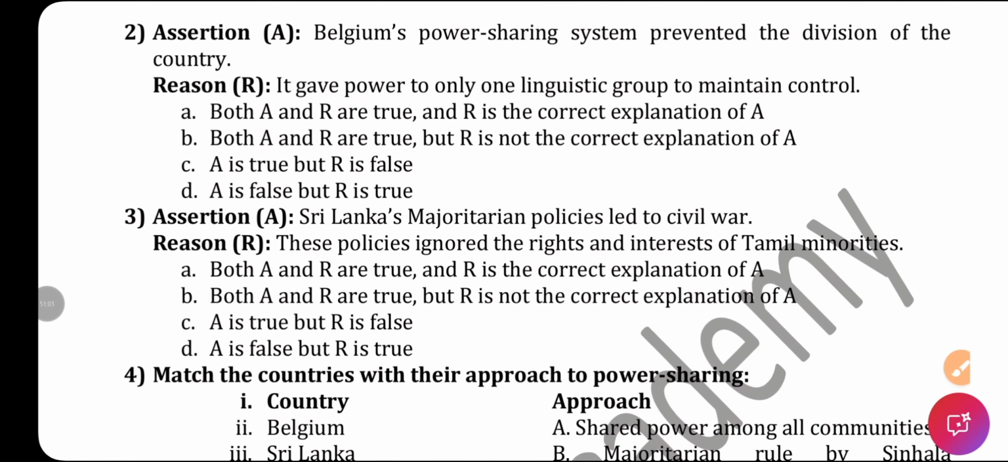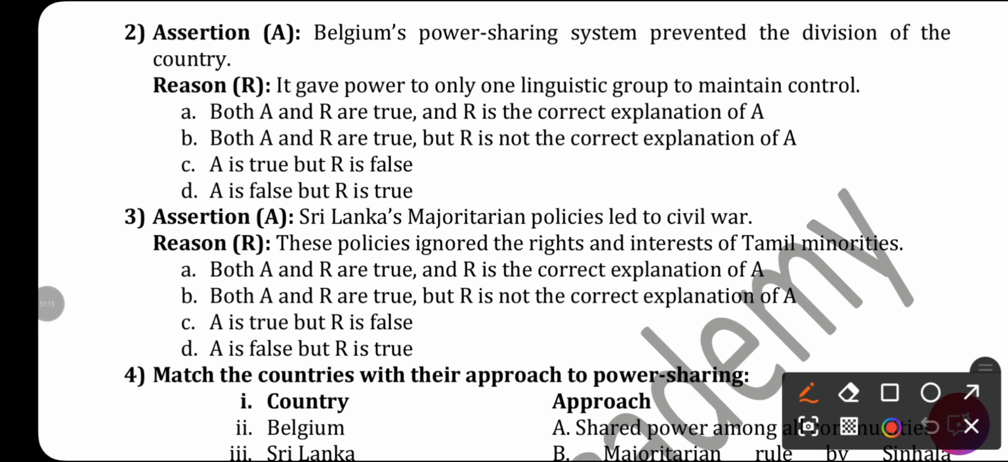Belgium power sharing system prevented the division of the country. Yes, correct. It gave power to only one linguistic group to maintain control. No, power sharing is not done by giving power to one particular linguistic group to control. So here assertion is correct but reason is wrong, it means right answer will be A is true but R is false.